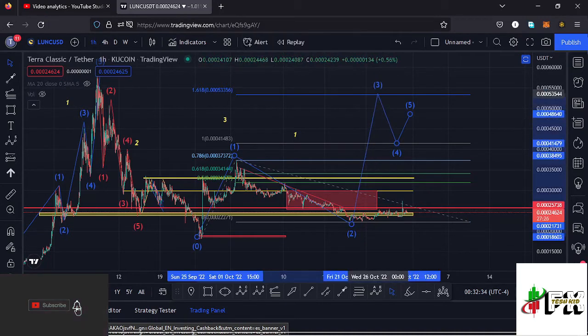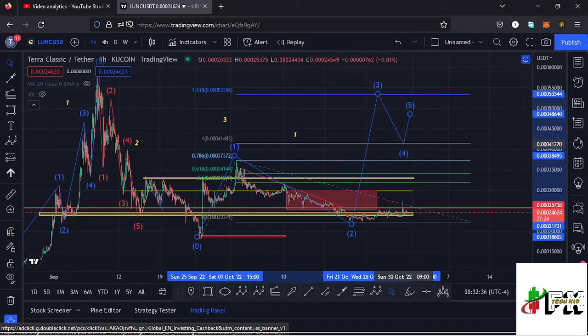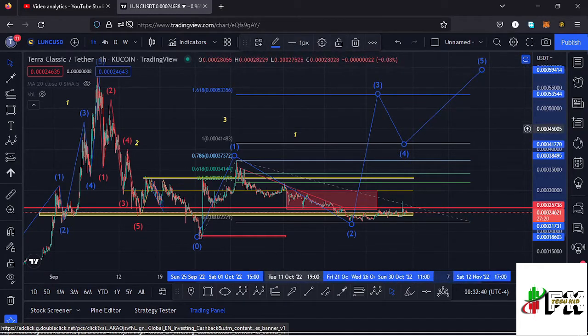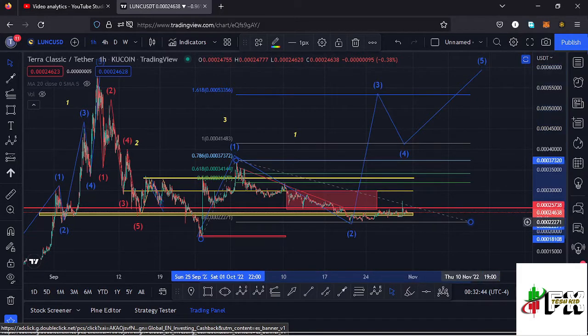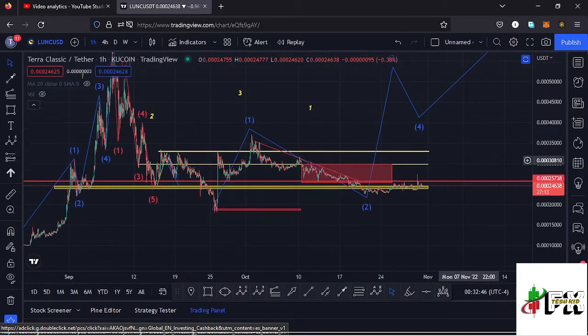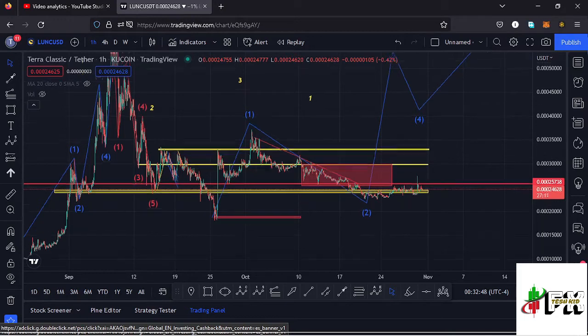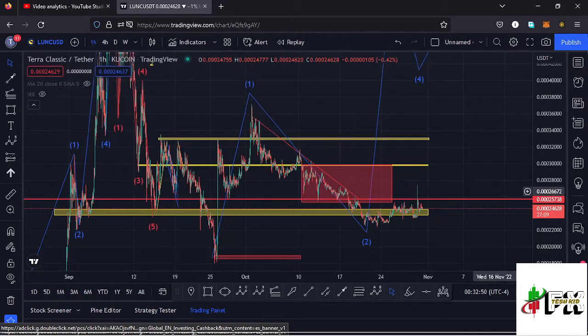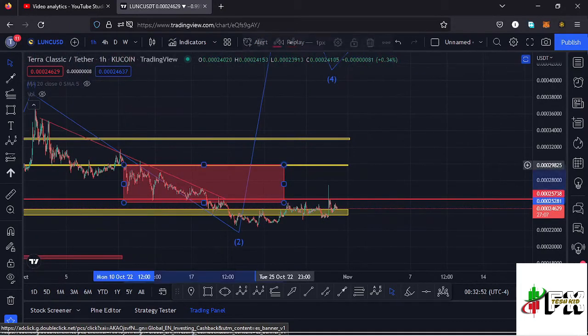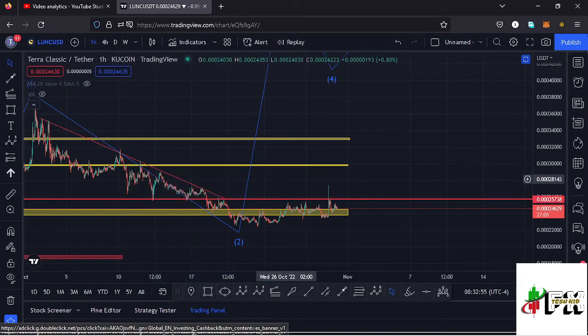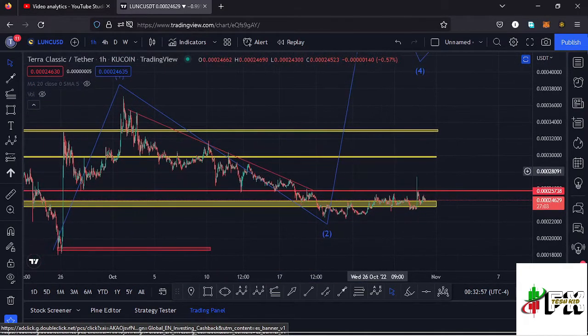So that is the minimum that I would expect that wave to the upper side to do before we see a wave 4 and then a wave 5 to complete that higher Elliott wave count 1 to the upper side. And before that plays out, we also have other key chart patterns that are informative right here, which are going to give us the short-term scenarios that can play out here on the LUNAC chart, and also guide us on whether we are going to see that breakout either to the upper side or maybe to the lower side.